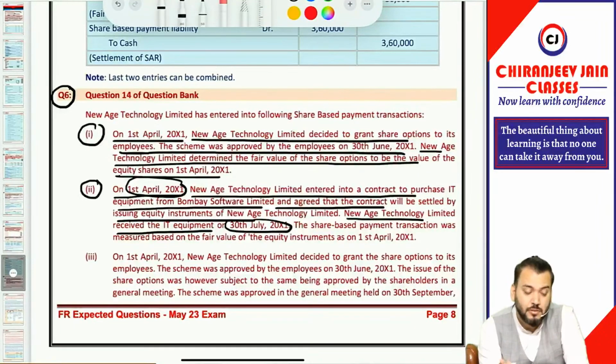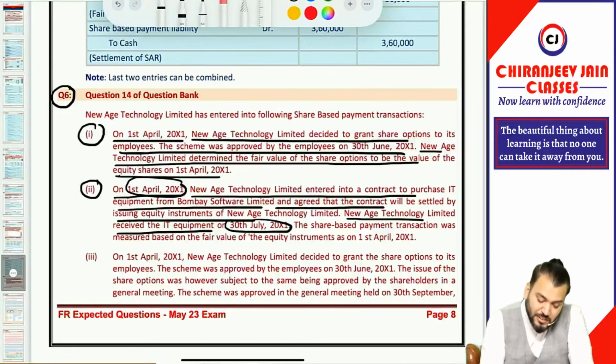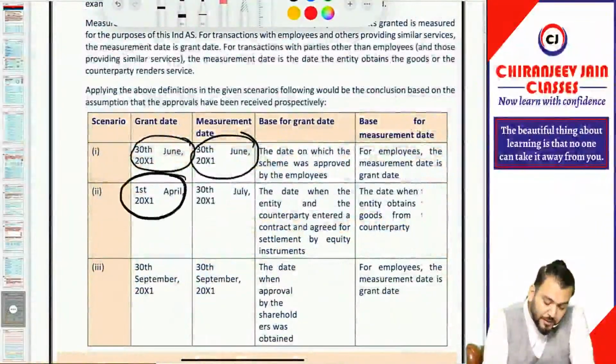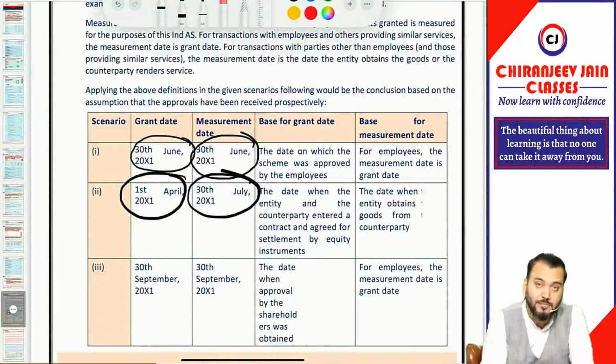Understood? Have you understood this point? 30th July? Correct. So in this case you can see 30th July will be the measurement date, but grant date will be 1st April. Check it. The agreement was entered on 1st April, but measurement date will be 30th July.